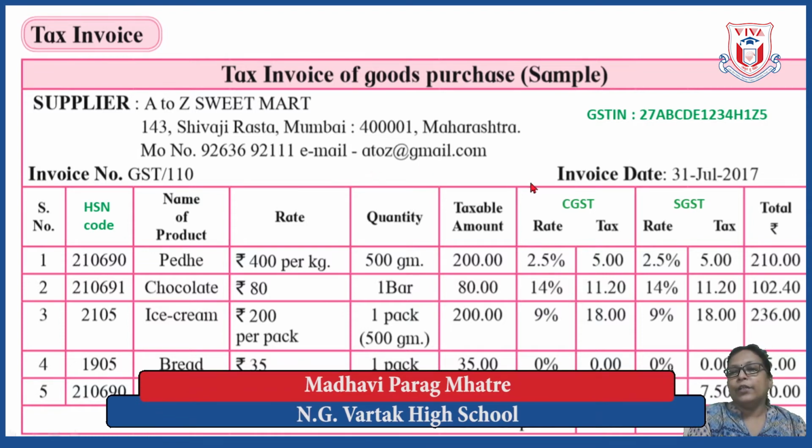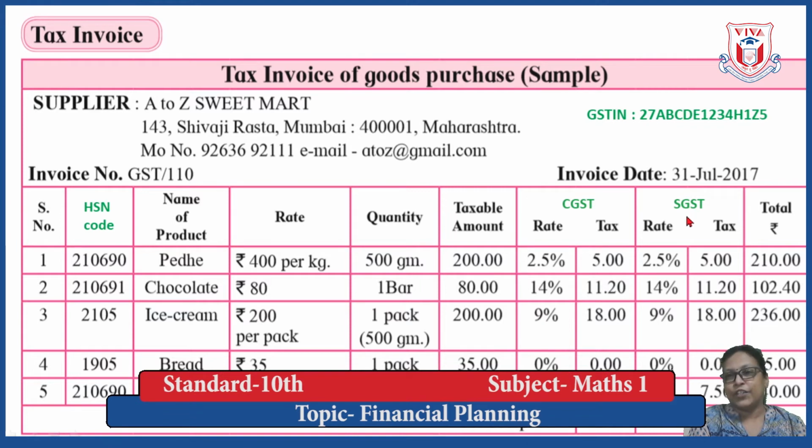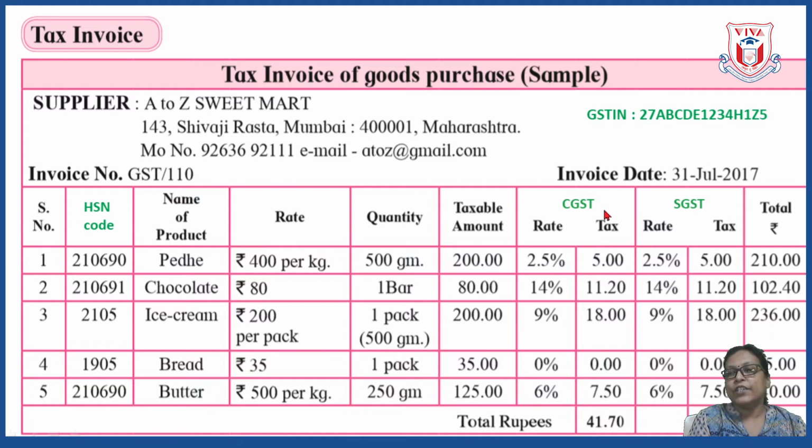CGST means central GST, and SGST means state GST. These are the two parts of GST. GST is divided into these two parts. Half part goes to CGST and half part goes to SGST.